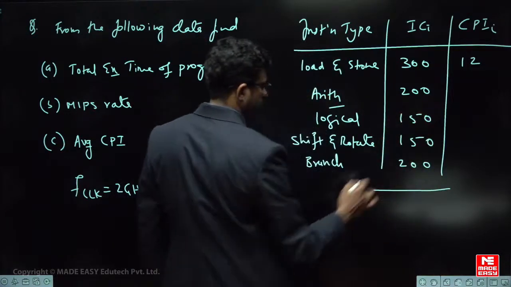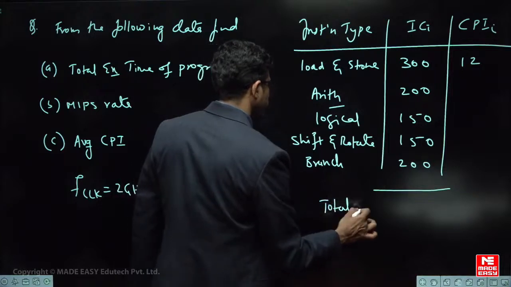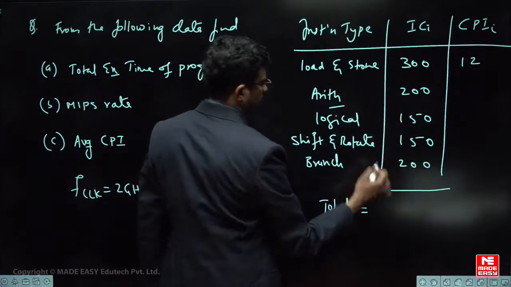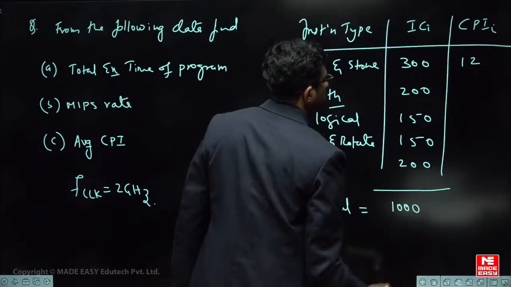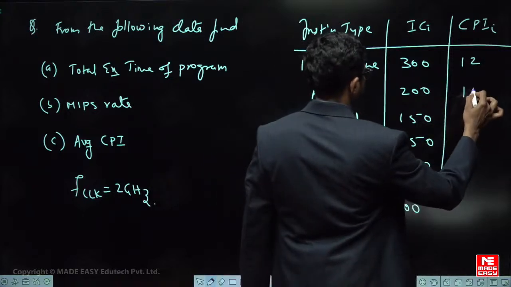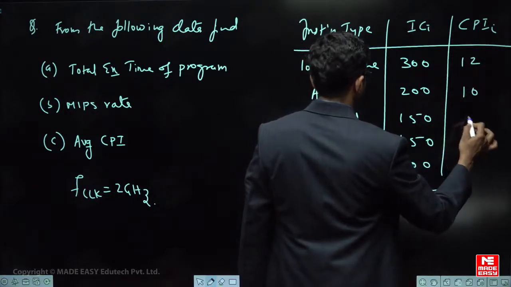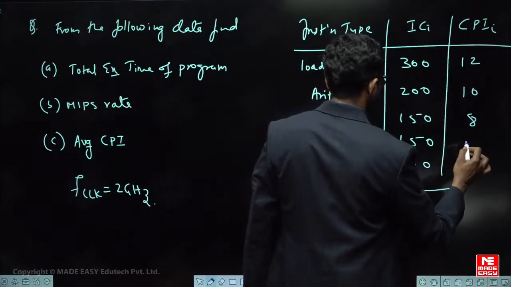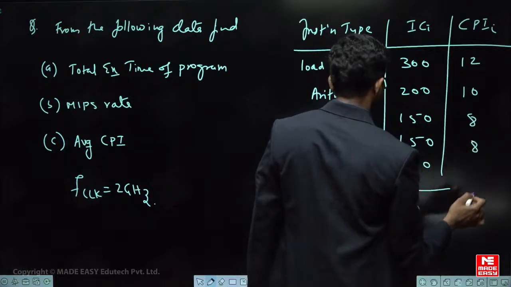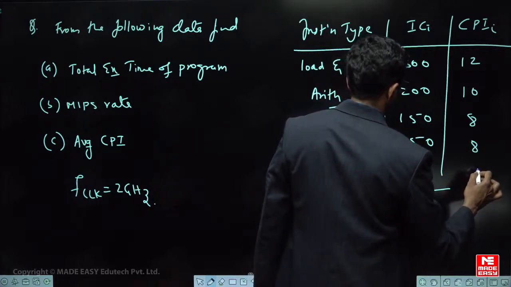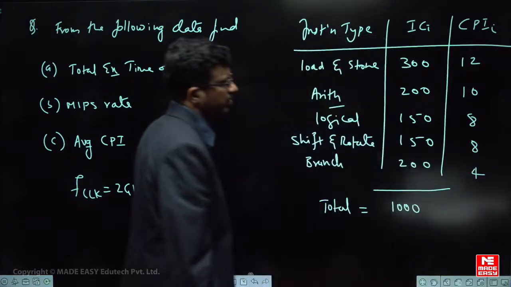So total, if you take total instructions, how many are there? If you take total 500 plus 500, 1000 instructions are there. Okay, fine. And here the cycles which are required are 10. These require some 8. Shift and rotate also, let us say some 8, and branching may require some 4 cycles, like this. Okay, this is given.